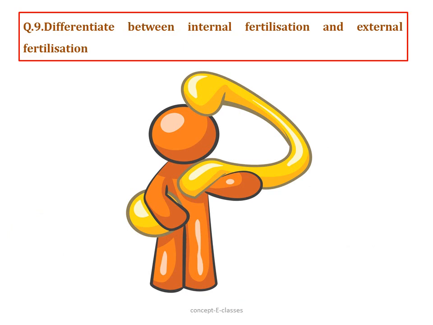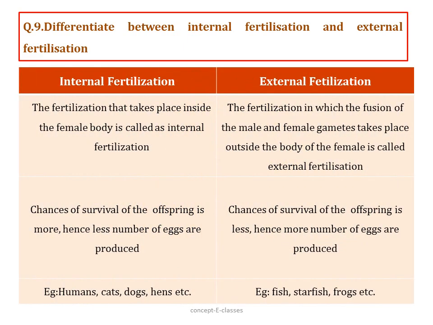Question number 9. Differentiate between internal fertilization and external fertilization. The fertilization that takes place inside the female body, that is, the fusion of the male and female gametes inside the female body, is called internal fertilization. And the fertilization in which the fusion of male and female gametes takes place outside the body of the female is called external fertilization.